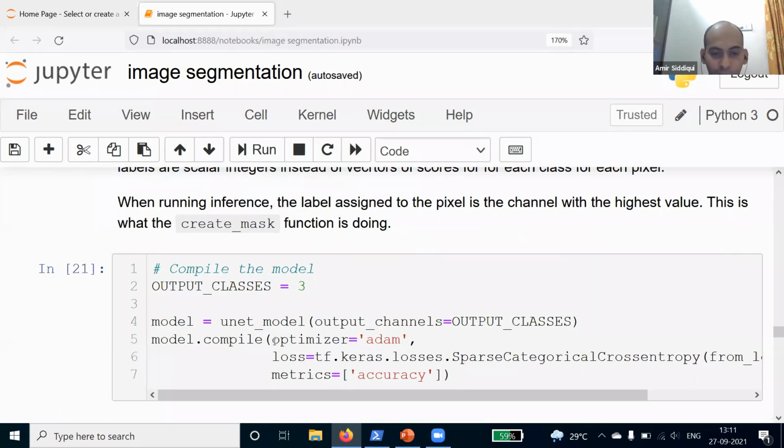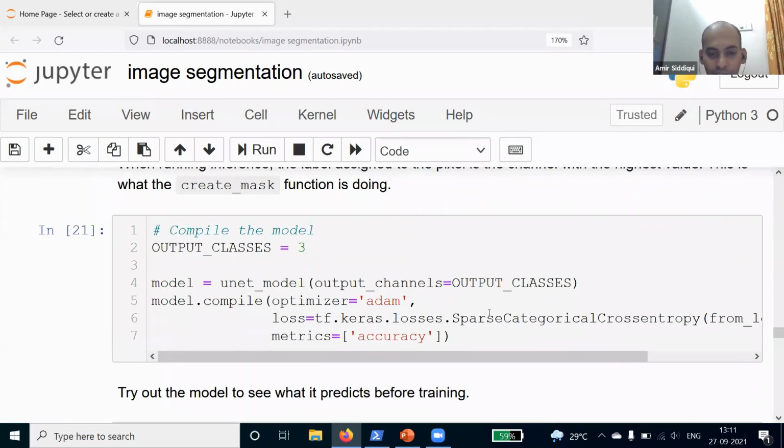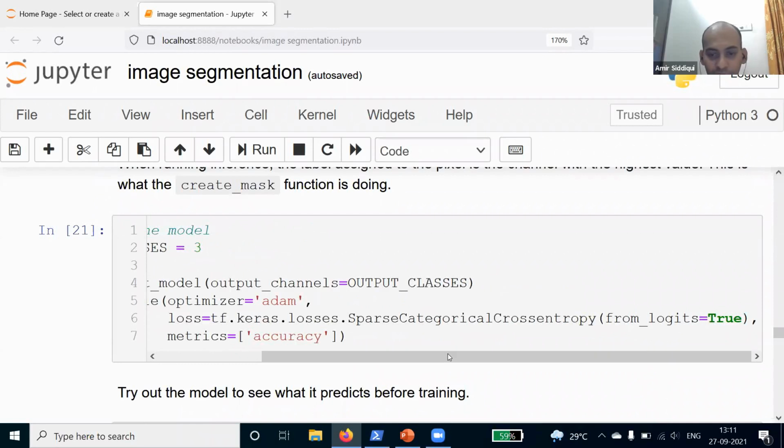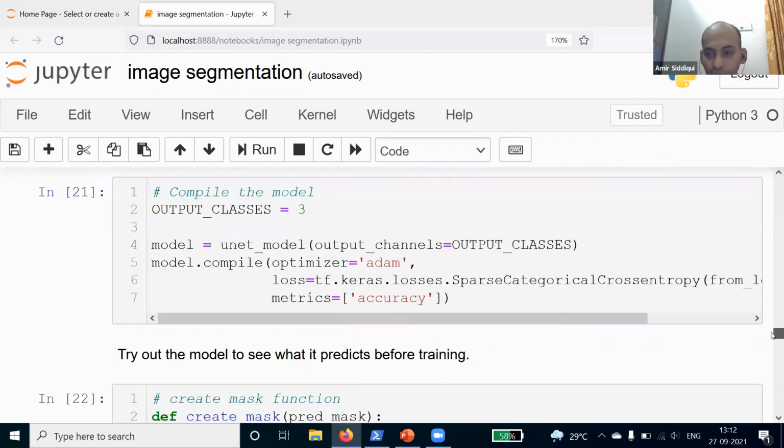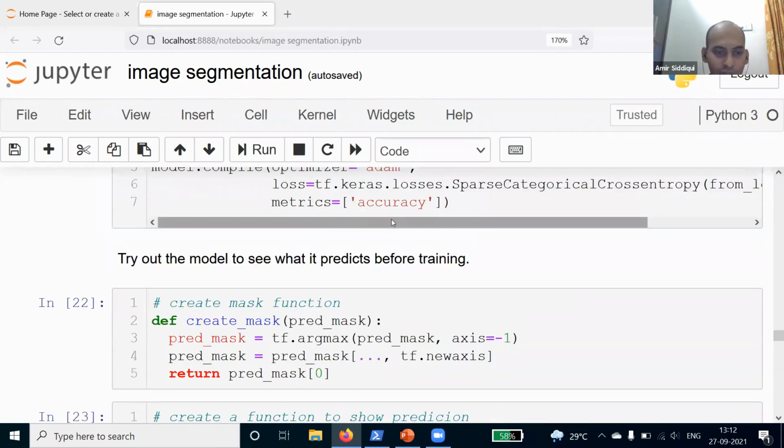Then here we are compiling the model and defining some parameters such as the optimizer. Our optimizer is Adam. There are different optimizers, but we are using Adam because it gives better results. Then we are defining the categorical cross entropy, with from_logits equal to True because we want to get the probabilities, and the metric will be accuracy here.